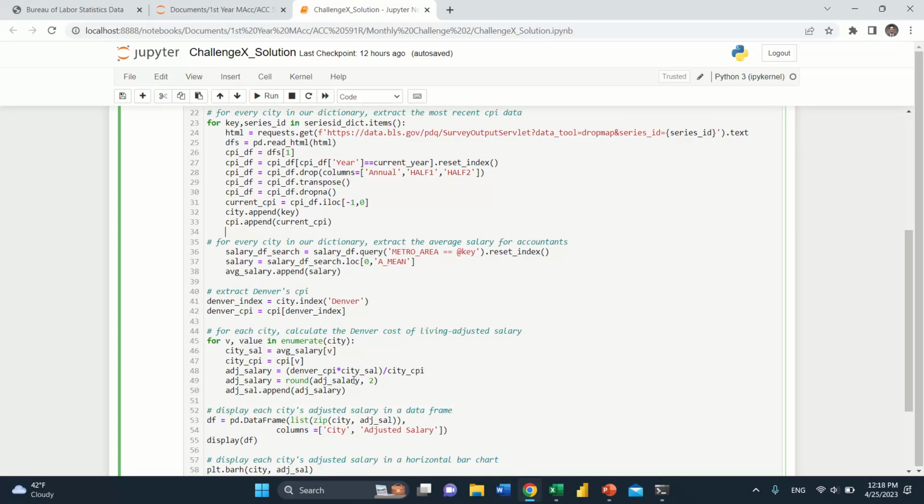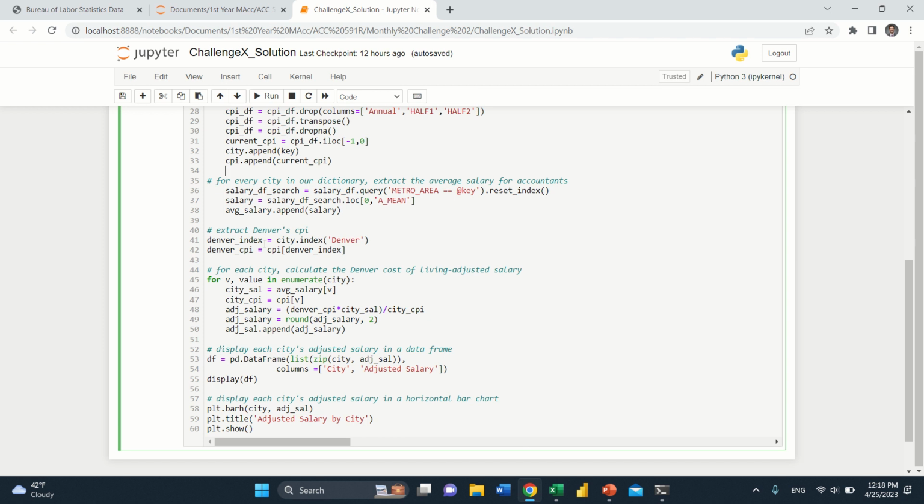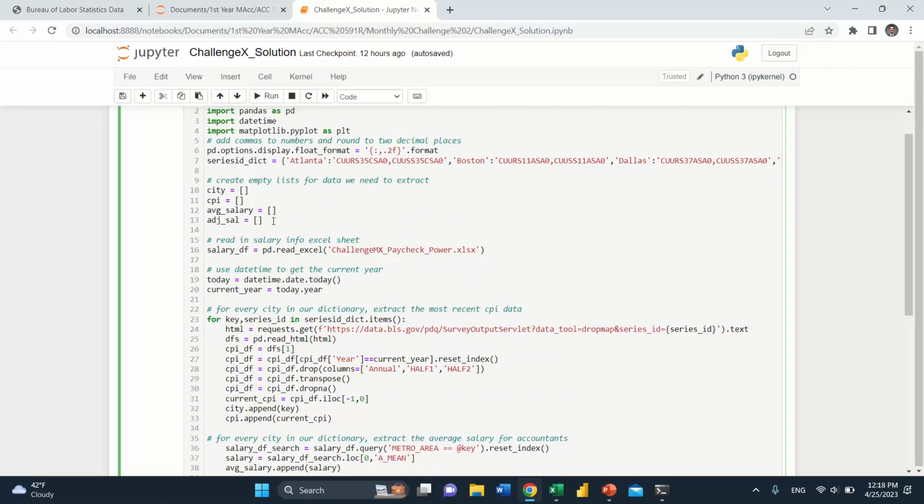All right, so now we have our CPI data, our average salary data, and every single city that we're looking at. Next, we need to extract Denver CPI data because that's what we're going to use in our equation to set everything even to Denver's cost of living. After that, we're going to go through and do a little bit of algebra. As you can see right here, this is how we get the adjusted salary. That's the equation. Once we have that number, we add it to the adjusted salary list that we created up here.